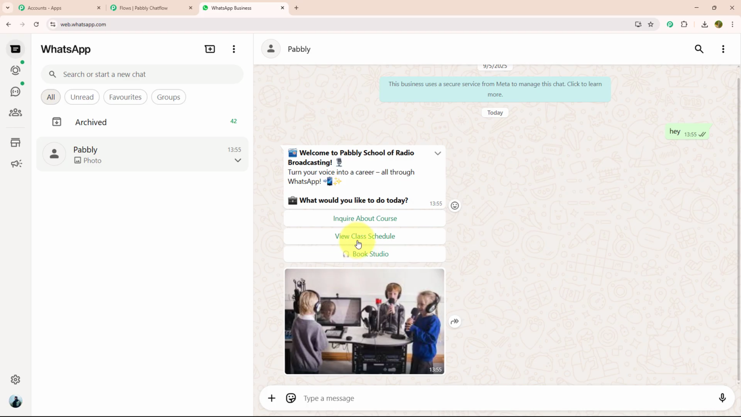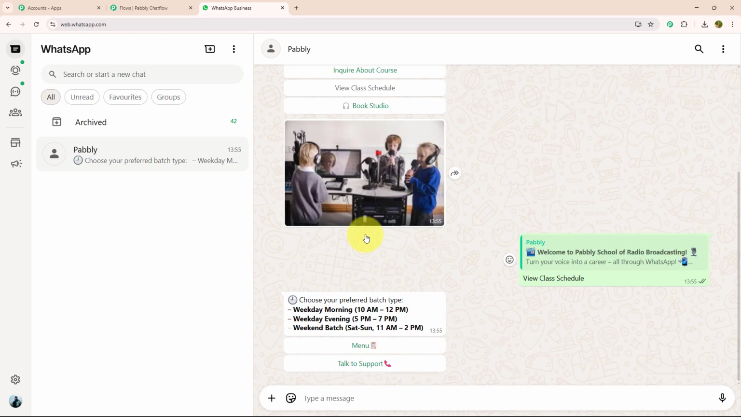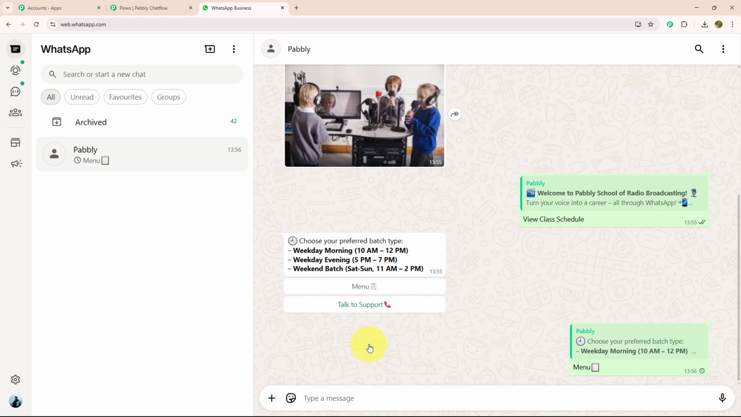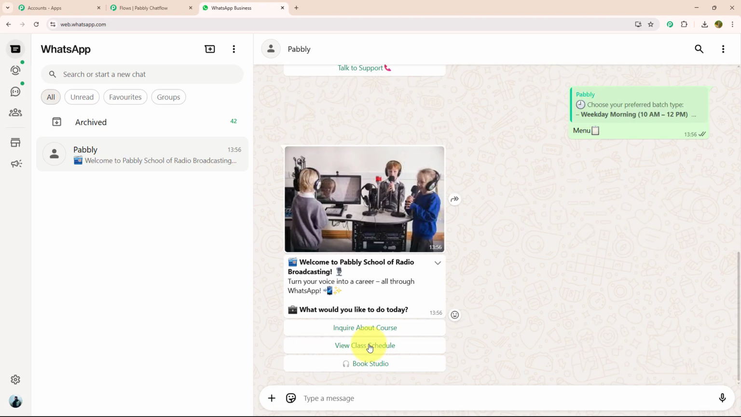Let's click on the view class schedule. As soon as I have clicked on the view class schedule, they have responded with a message in which they have mentioned all the batch types with the timing. And with that, they have provided me 2 action buttons, menu and talk to support. Let's click on the menu option. As soon as I have clicked on the menu option, I got the initial message again.